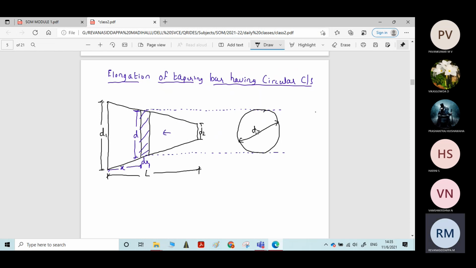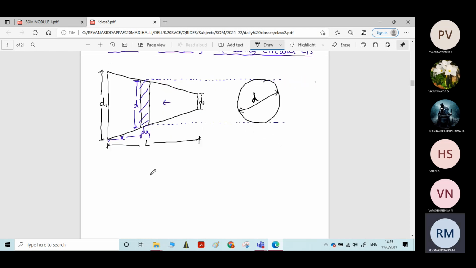Consider a uniformly tapering bar with diameter d1 on one side, uniformly tapered to diameter d2 on the other side. Also consider an elemental strip of thickness dx at a distance x from one end. Let d be the diameter at the elemental strip.